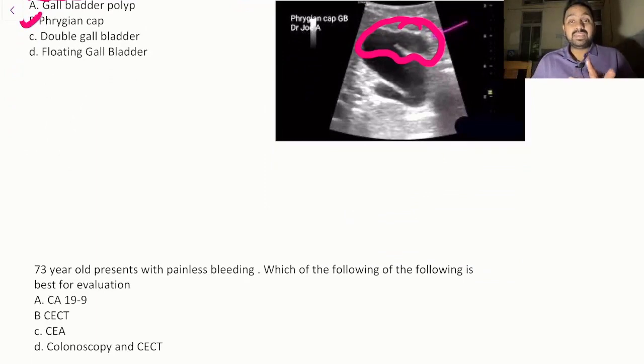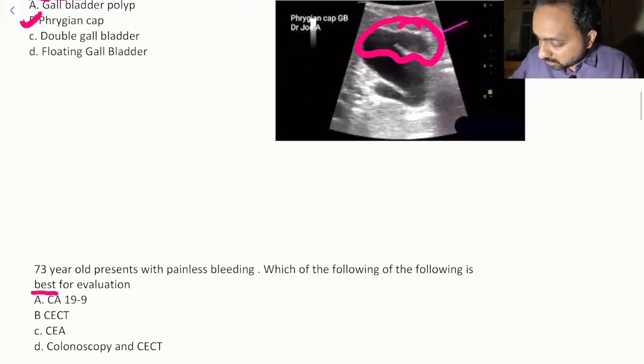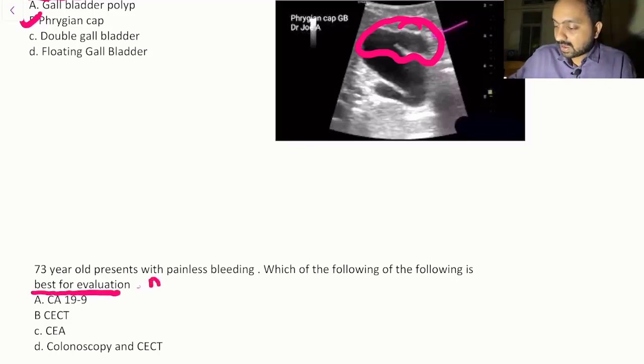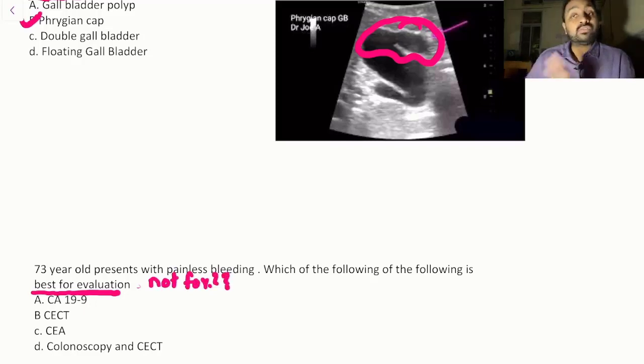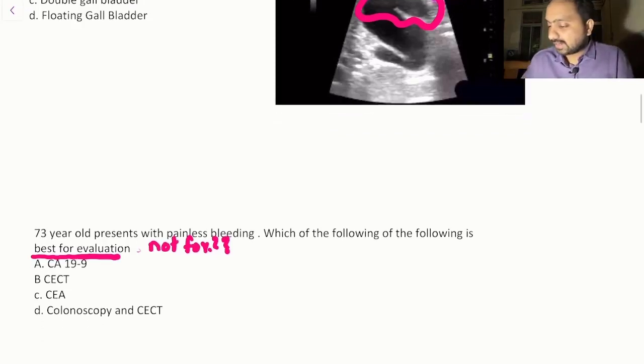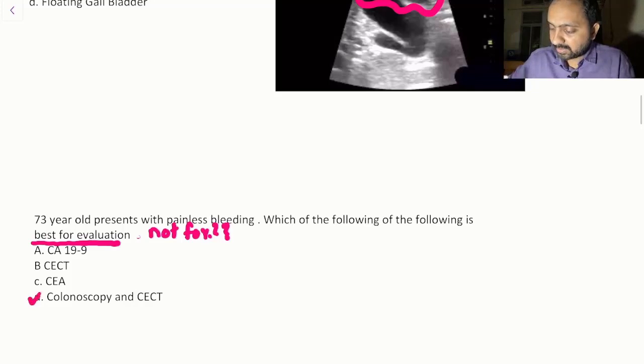Now moving down to the next question. A 73-year-old presents with painless bleeding. Which of the following is best for evaluation? Some people have told me it was, which of the following is not used for. So we do not know the exact question as per your recall, so do let us know in your comment section. But if this question is to be considered, then definitely the answer would have been colonoscopy and CT. Not much to rule out over here.